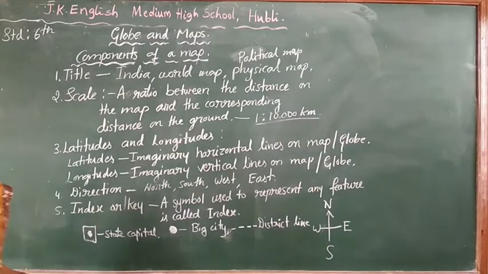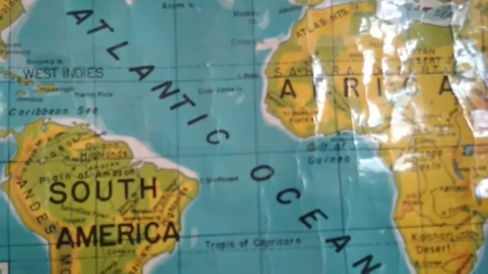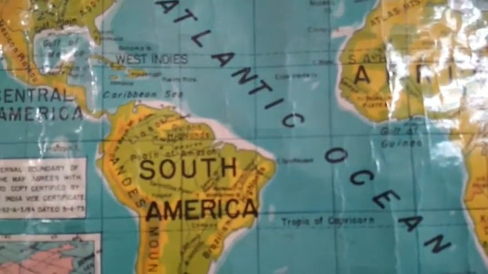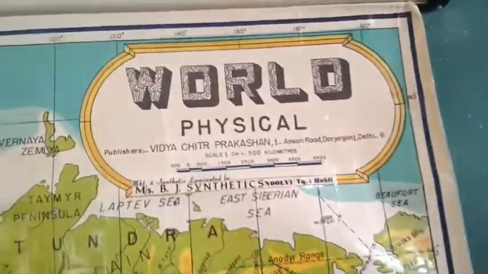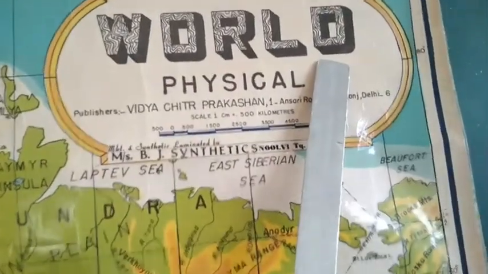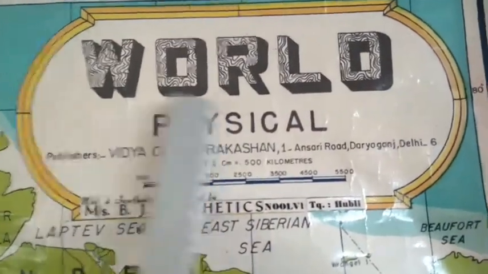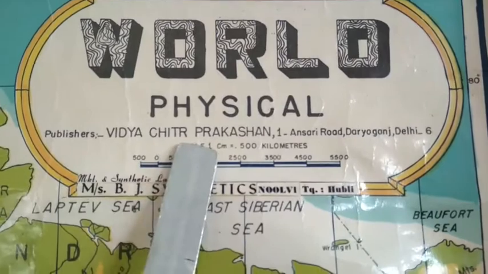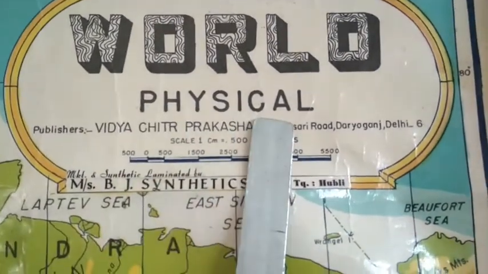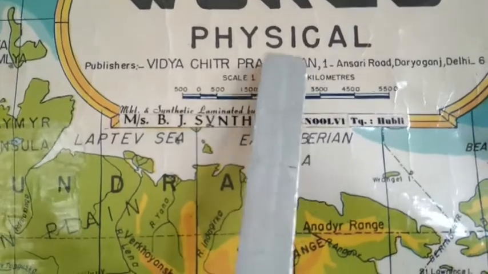Same thing I am explaining with the map. Individual keys you are having. Yes, see children, it is a world map. This one is the title. The first component of the map I explained now is the title, that it is a world map, and they also mentioned it is a physical map. Physical map, political map, 2 types are there. This one is a physical map. You will get the physical features. Afterwards, I will show that one.